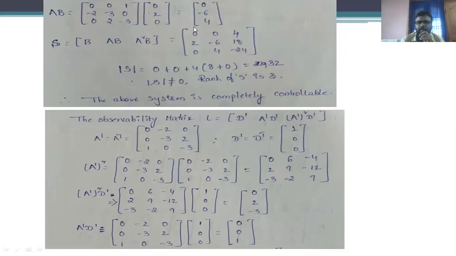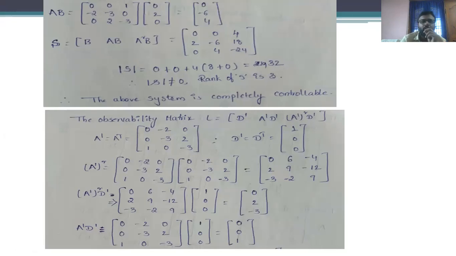So after that we have evaluated the determinant of this particular matrix S. The determinant of the matrix S is 32. That is, the determinant of the matrix S is not equal to 0. Therefore, this particular system is said to be a completely controllable system. And the rank of the matrix S is 3, because the size of the matrix S is 3 by 3. Therefore, this particular system is said to be a completely controllable system.